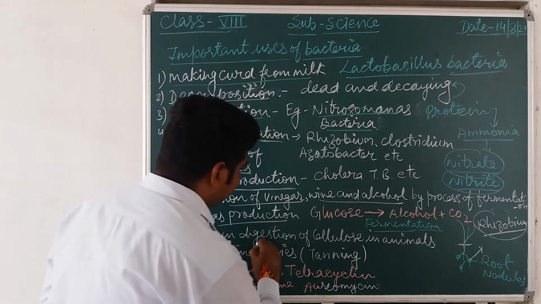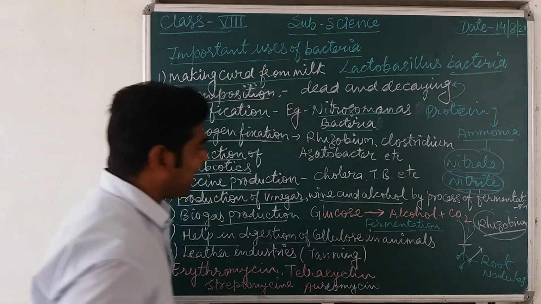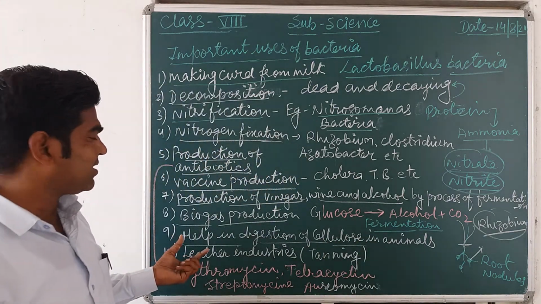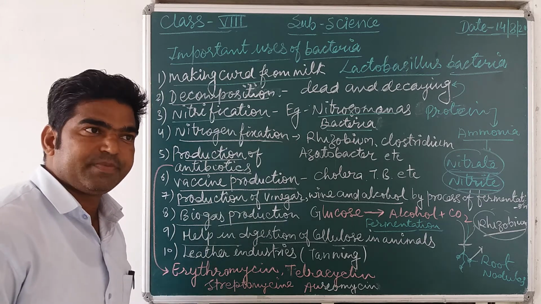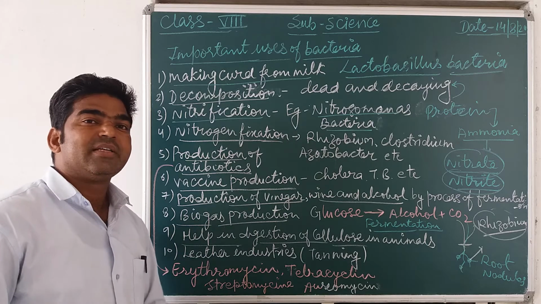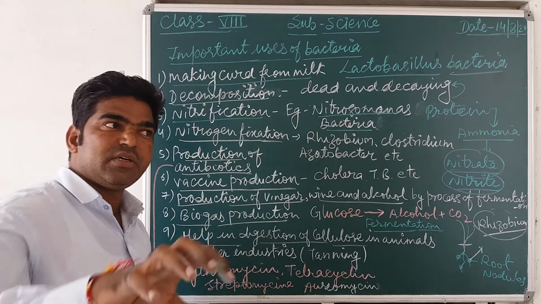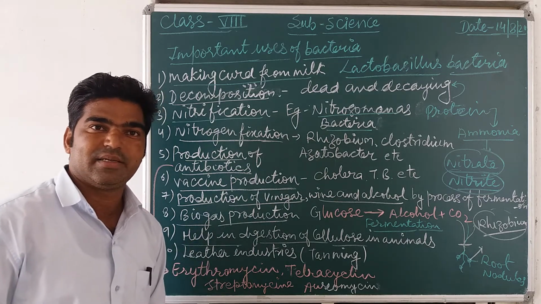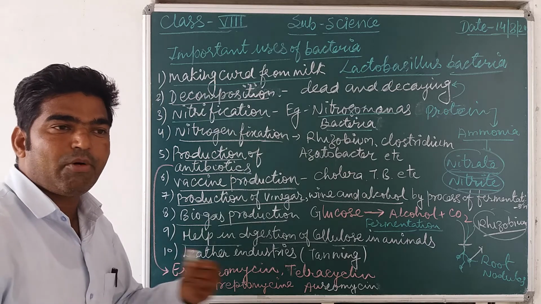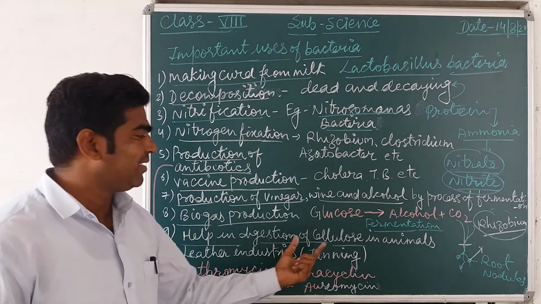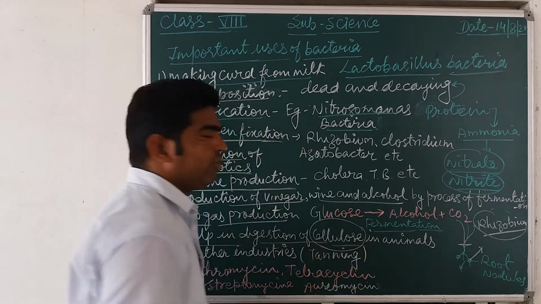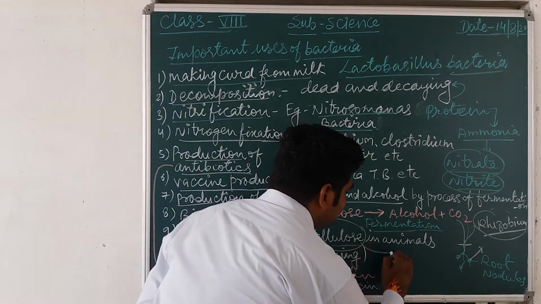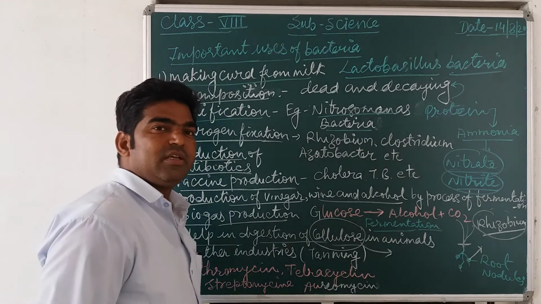Next, help in the digestion of cellulose in animals. Means sometimes some special type of bacteria lives in the stomach or intestine of some herbivorous animals, which take what? Grass eater animals. तो उनके बॉडी में, उनके इंटेस्टाइन में क्या होता है? Some bacteria होते हैं which change this cellulose into simple forms by means of one enzyme which is known as cellulase.